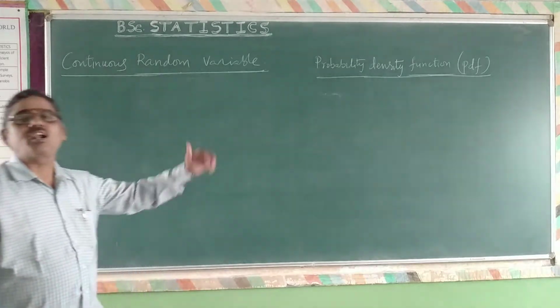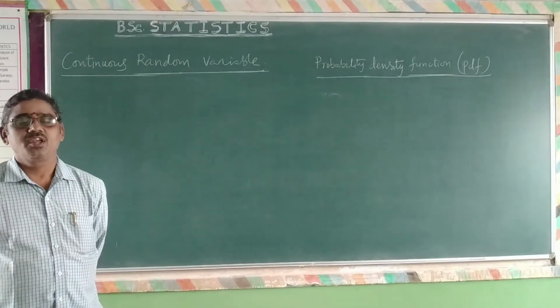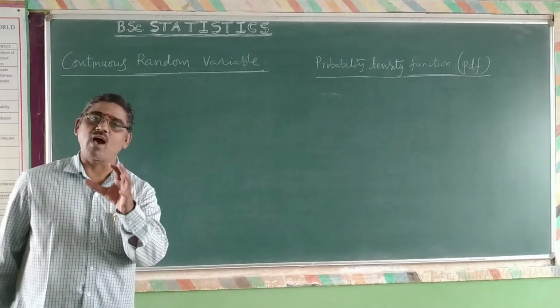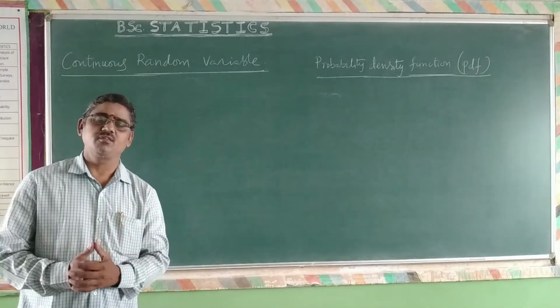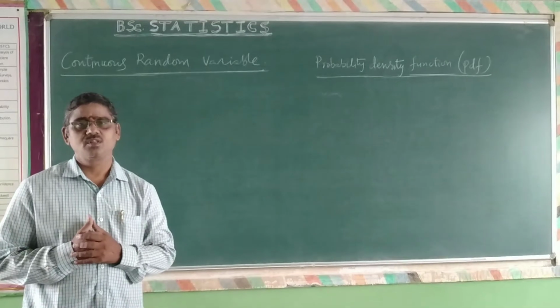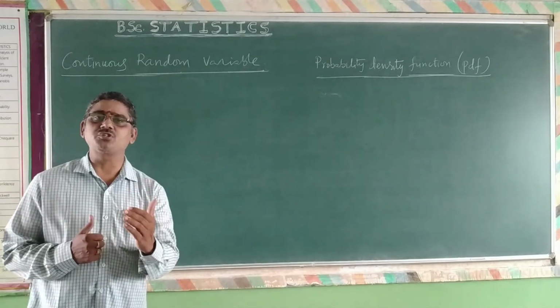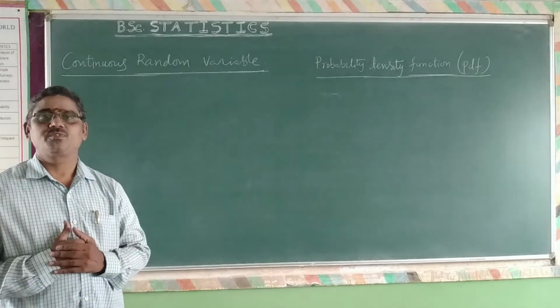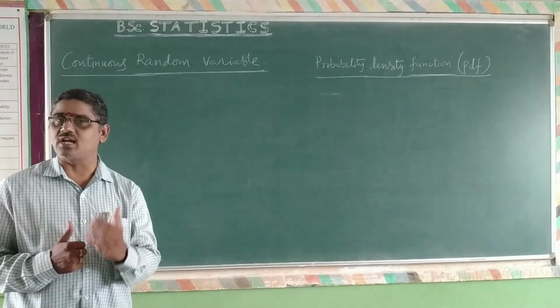What is the definition of continuous random variable? If a random variable takes values in an interval, it's a very simple definition. If the random variable takes values in an interval, then such a random variable is known as continuous random variable.